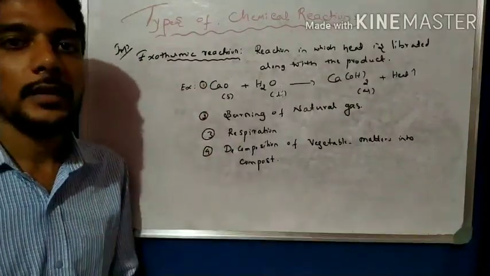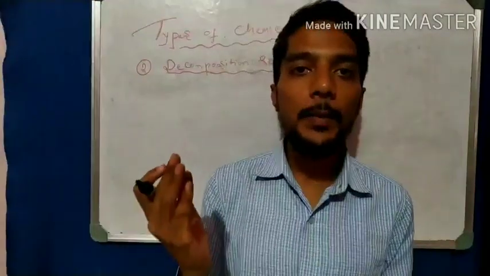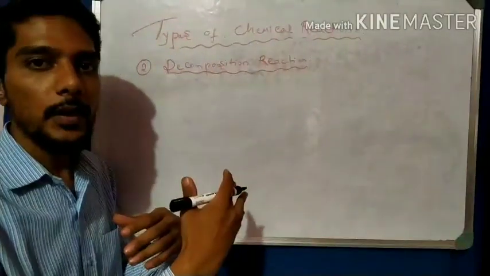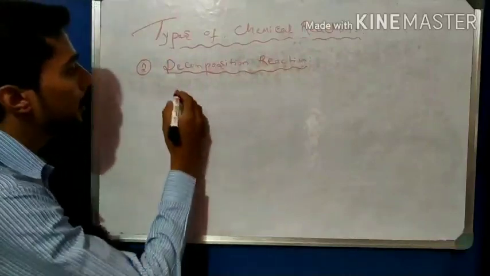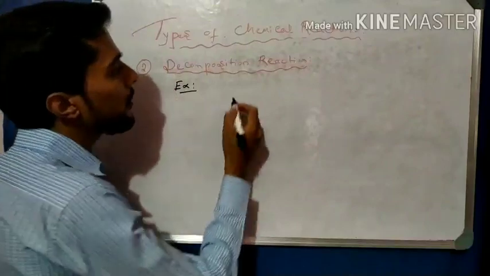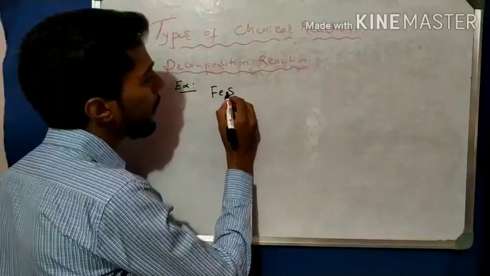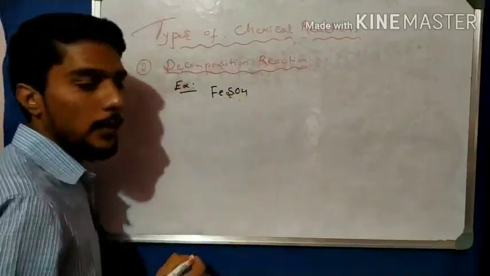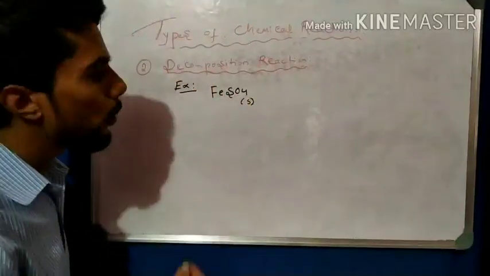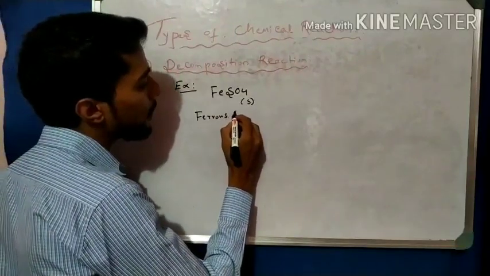Now we come to type 2, the decomposition reaction. Again, same method: first write the example and then frame the definition. The example is ferrous sulfate, which is solid in state. Ferrous sulfate.